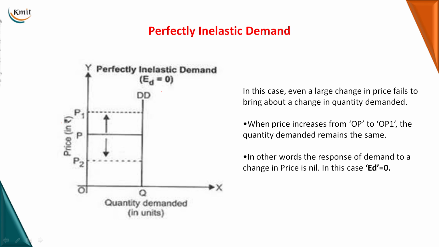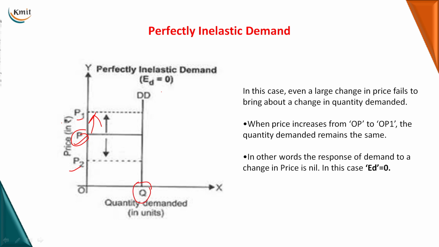The next is perfectly inelastic demand. In perfectly inelastic demand, even a large change in the price fails to bring about a change in the quantity demanded. These are the three price levels denoted here on the y-axis. This is the initial price. When the price is increasing, there is no change in the quantity happening.